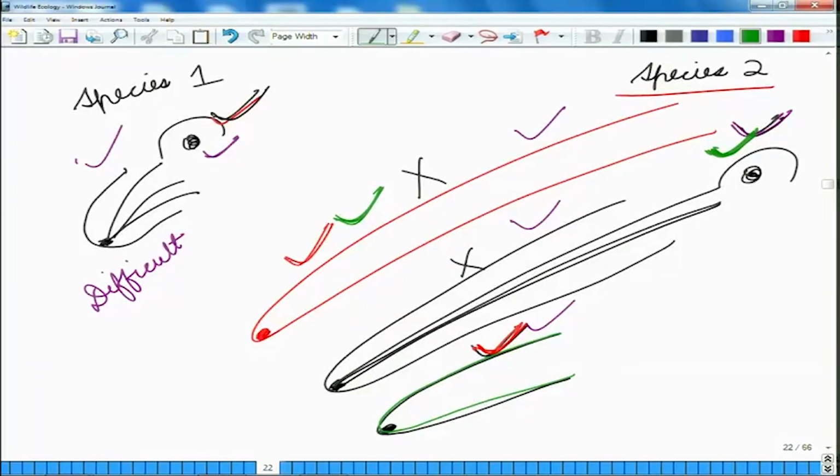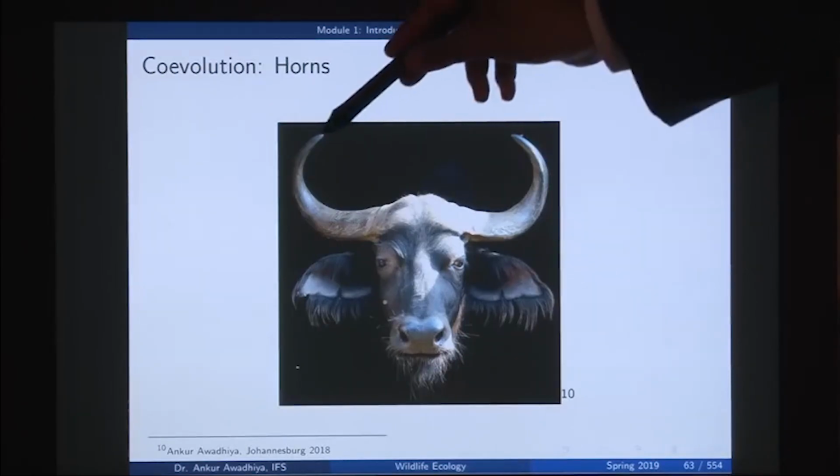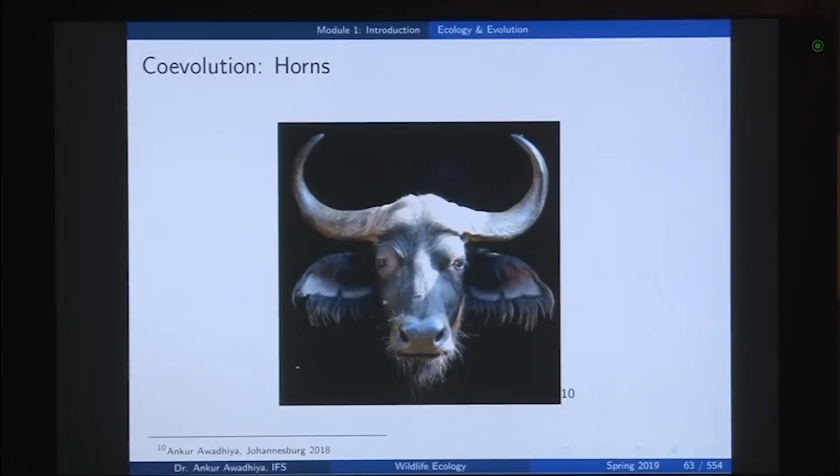Another example of co-evolution is the evolution of horns. Now, in a number of herbivores, we observe these horns. So, this is an example of a Cape buffalo, and the horns serve as a deterrent from the predators. So, if there is a lion and if this lion observes two Cape buffaloes, there is one Cape buffalo with a long horn and there is another Cape buffalo which does not have a horn, say it is a calf. So, approaching a calf is much easier as compared to approaching an adult with long horns, because if this adult tries to fight back with its horns, it might even be able to kill the lion.